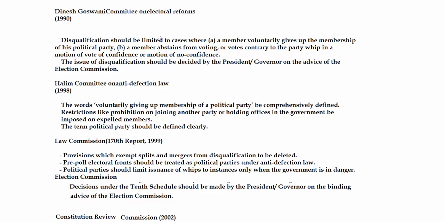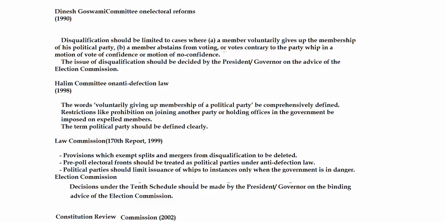Only if you know what are the recommendations made by these committees, you can mention your own views. So first, the Dinesh Goswami Committee on Electoral Reform suggests that disqualification should be limited to cases where a member voluntarily gives up the membership of his political party, and second, a member abstains from voting or votes contrary to the party whip in a motion of vote of confidence or motion of no confidence.